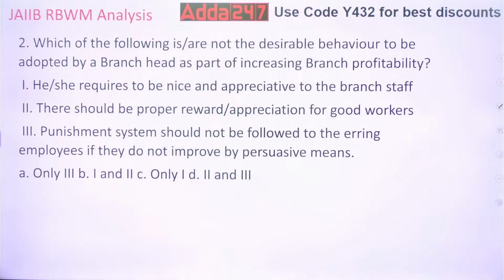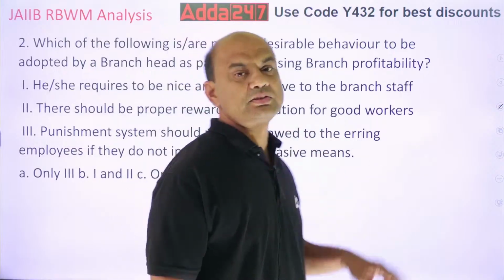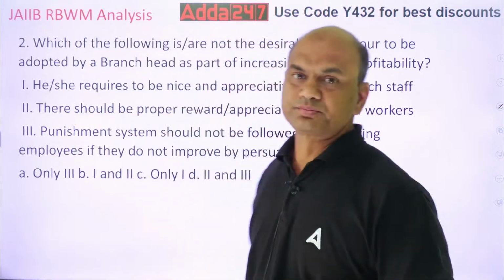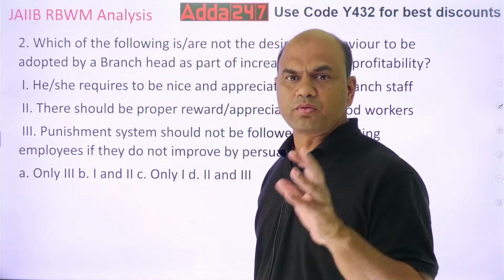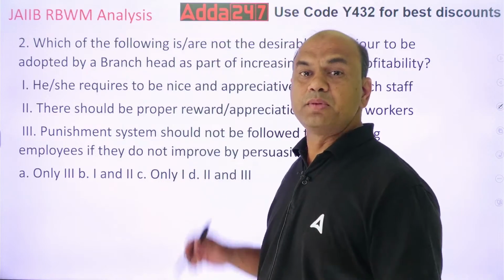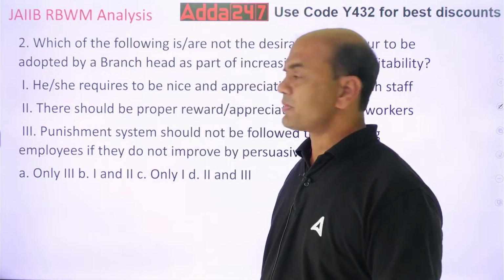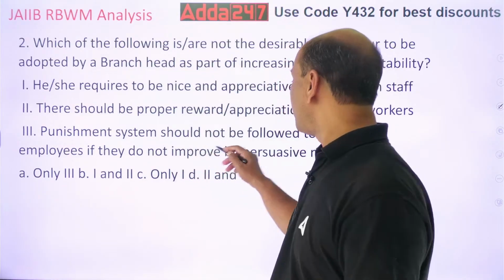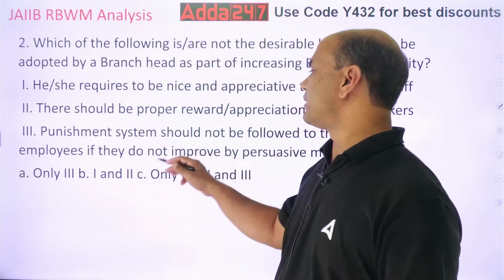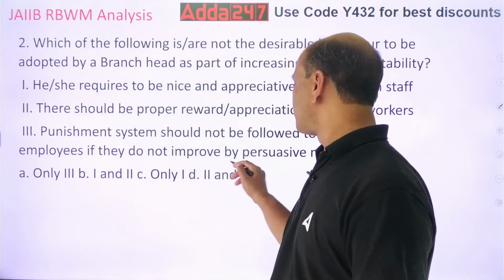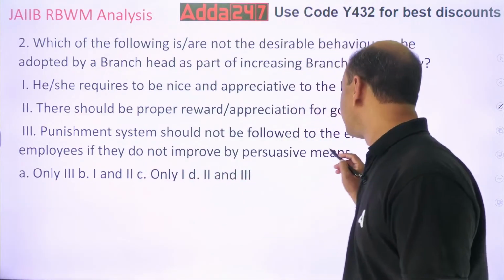Wherever you do something good, then there should be a proper reward, appreciation for good workers. This is called the golden banana scheme. You must always try to reward whatever small you can immediately. Immediately, that's very important. Then punishment should not be followed for the erring employees, even if they do not improve by persuasive means. That is wrong.